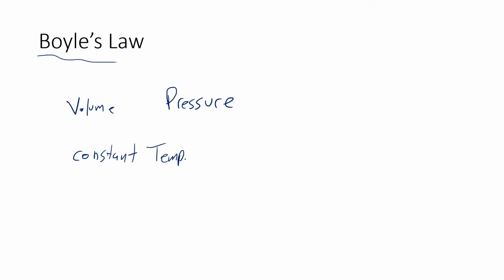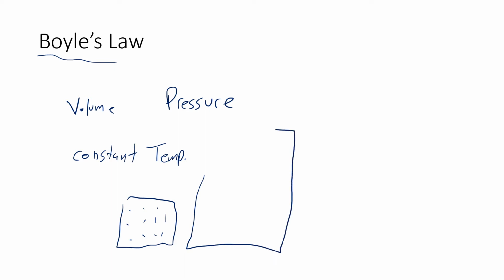Okay, and everything else. But now, if we change the volume of a gas, what's going to happen to the pressure? If I take this box here, this box has a bunch of gas in it, and if I make the box really, really big, I'm not changing the amount of gas in there. Now, are they going to run into the wall more or less? They're going to run into the wall less because there's more space in there.